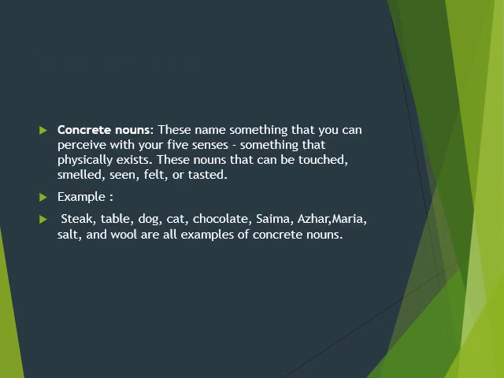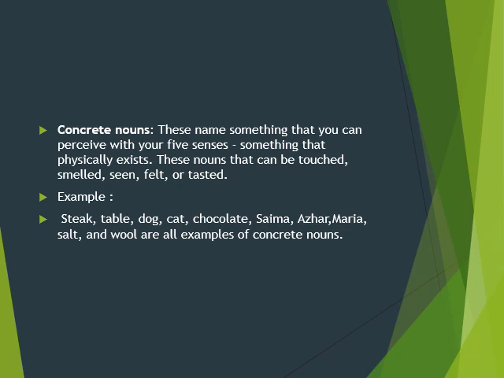After that, we have concrete noun. Simply, we can say these are nouns that can be touched, smelled, seen, felt, or tasted. The things that can be perceived by your five senses are called concrete nouns.